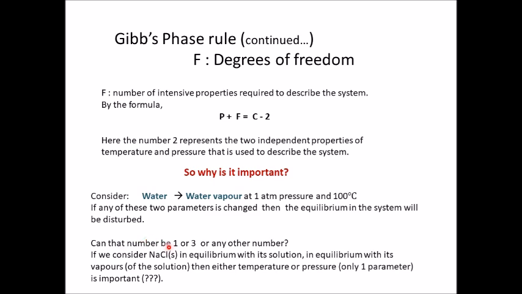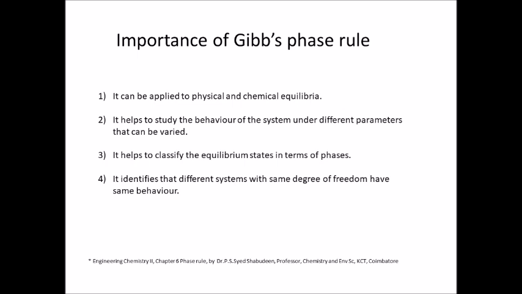Can that number be 1? I told you yes. How? Let us see. If you take a system of sodium chloride solid and it is in equilibrium with its solution in water, that is sodium chloride in water, and that is again in equilibrium with the vapors of that solution, then either temperature or pressure, but not both, is important. Why? Because the solubility of sodium chloride depends on either temperature or pressure. So then only one parameter is important. So that becomes what then? P plus F is equal to C minus 1. Getting it?